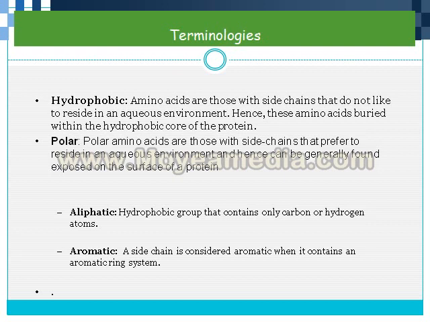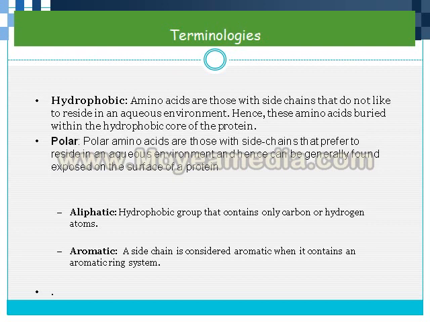Now we discuss some terminology related to the classification of amino acids. One is hydrophobic. Hydrophobic amino acids are amino acids with side chains that do not like to reside in or mix with the aqueous environment. Hence, these are known as hydrophobic amino acids. They make a structure in which the hydrophobic part remains far from the water.